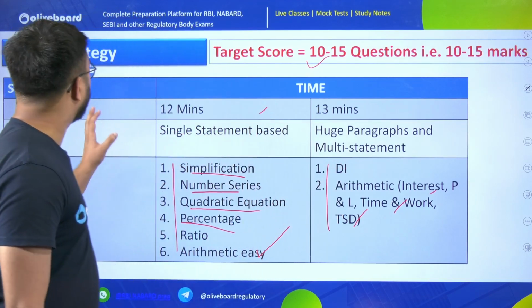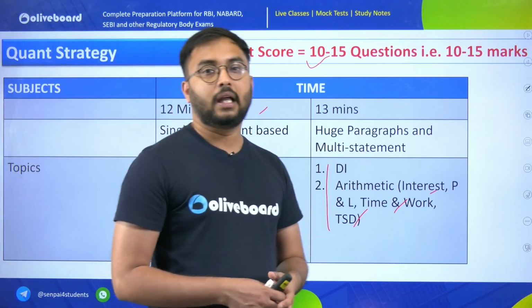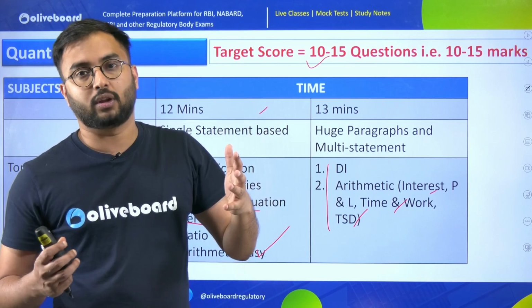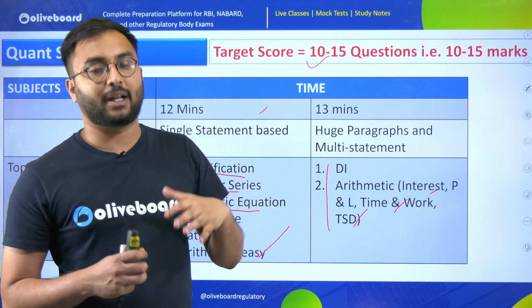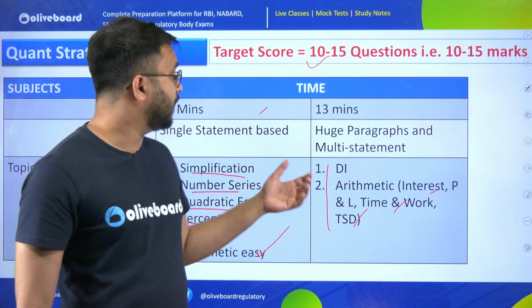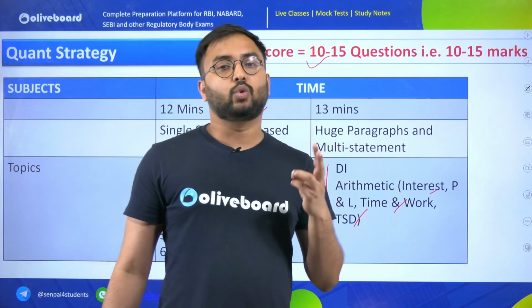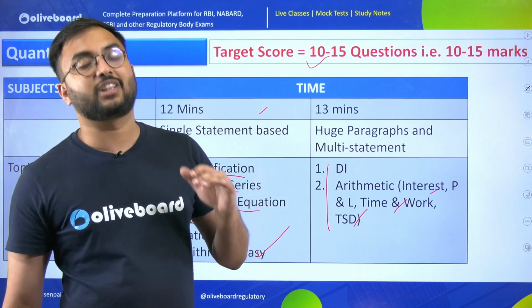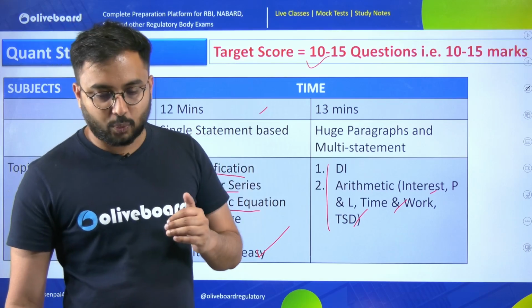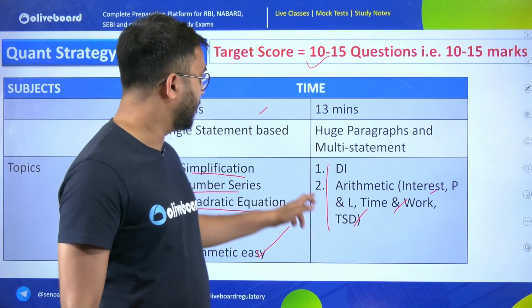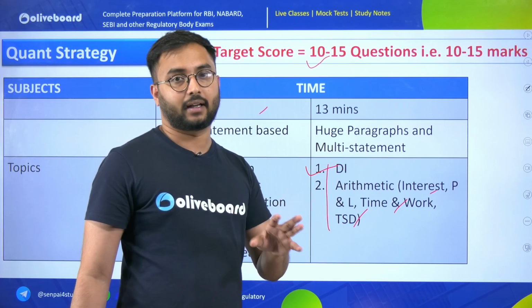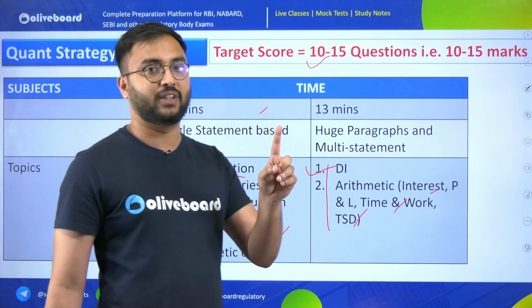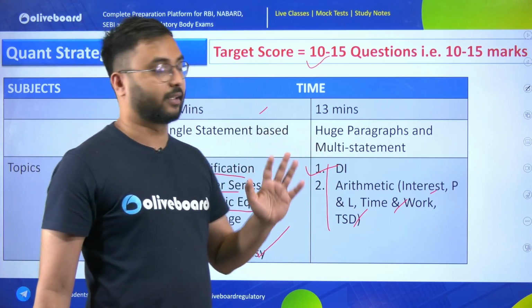Now what is the strategy in Quant to clear the cutoff? Either you choose one DI. For example, if you see the mark distribution for Quant for the RBI Grade B Phase 1 exam, you will understand that from DI there are 2 to 3 sets. One of the DIs is moderate or easy in nature and can be solved. So our responsibility should be to make that DI correct so that you get all your answers correct, because in one paragraph of DI at least 3 to 4 questions are there.